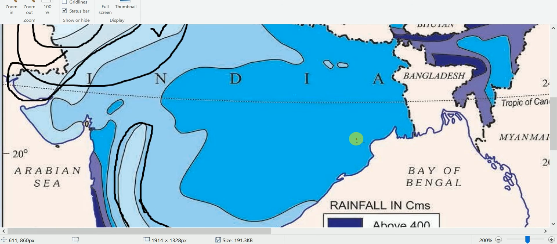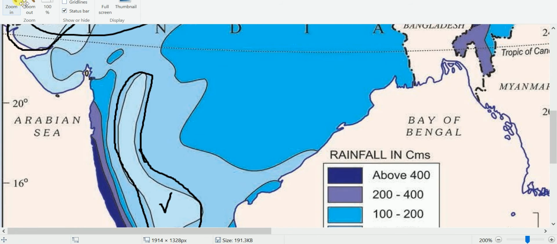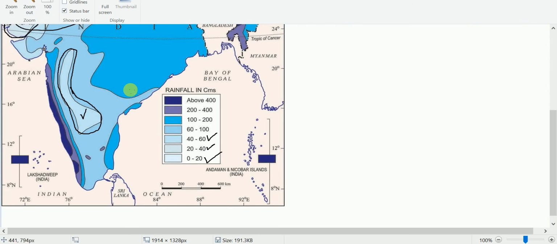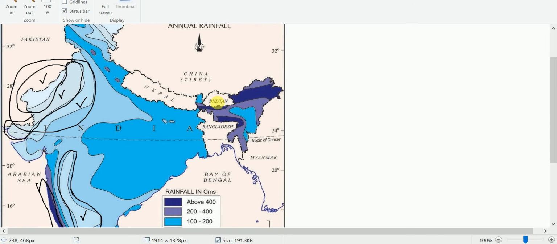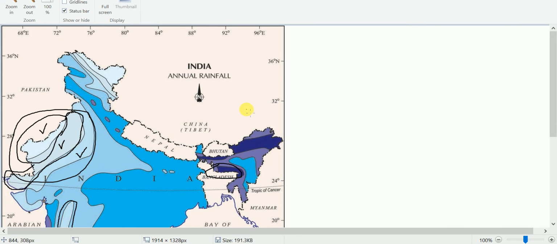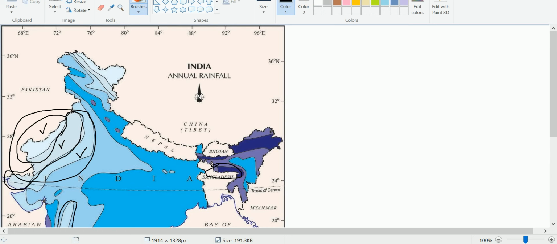Okay, if we observe the amount of rainfall carefully, then here, see here, the western slopes of the Western Ghats, and see here the Meghalaya Plateau. But you will come to know in the coming passages that in some places there may be enough rainfall, and at the same time there will be scarcity of water. Okay,